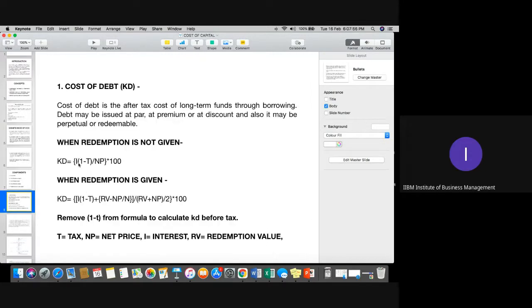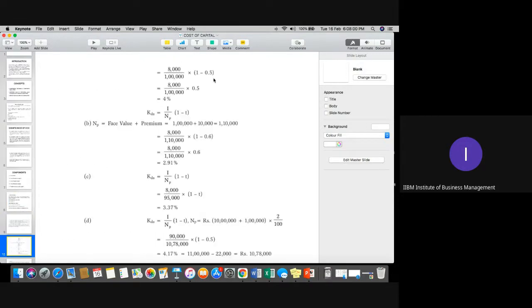That is I(1 minus T) upon NP. So I, interest, is 8,000, 1 minus T, tax is 50%, so it is 0.5, divided by net price. Now, if it is issued at par, 1 lakh rupees of share is 1 lakh rupees, so NP is 1 lakh. So the KD would be 4%.